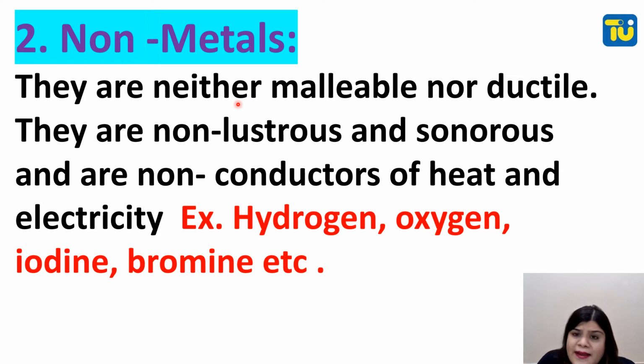Non-metals. They are neither malleable nor ductile. They cannot be beaten into thin sheets, and they cannot be drawn into thin wires. They are non-lustrous and non-sonorous. They do not have any shine, and they do not make any noise when hit against each other. They are also non-conductors of heat and electricity. Examples: hydrogen, oxygen, iodine, bromine, etc. Bromine is a non-metal which is liquid at room temperature.